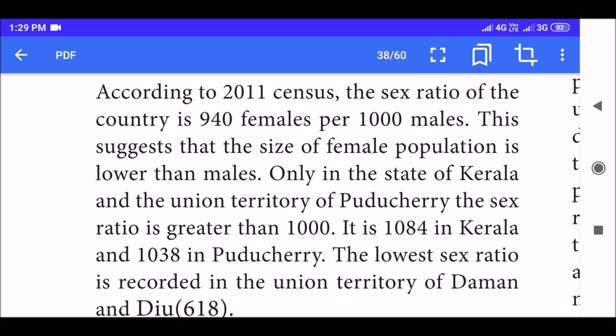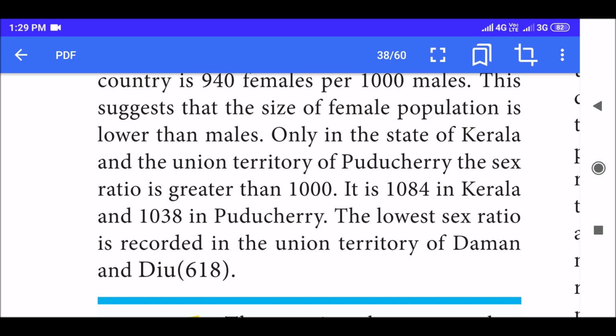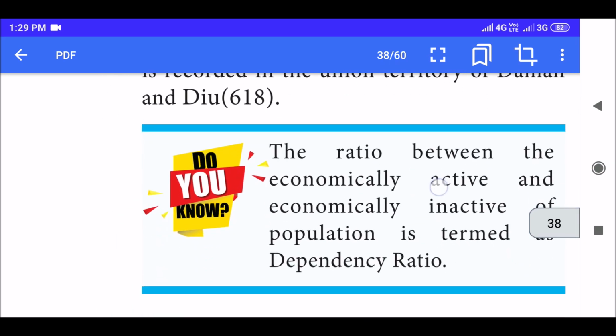This suggests that the size of female population is lower than males. Only in the state of Kerala and the Union Territory of Puducherry, the sex ratio is greater than 1000. It is 1084 in Kerala and 1038 in Puducherry. The lowest sex ratio is recorded in the Union Territory of Daman and Diu.